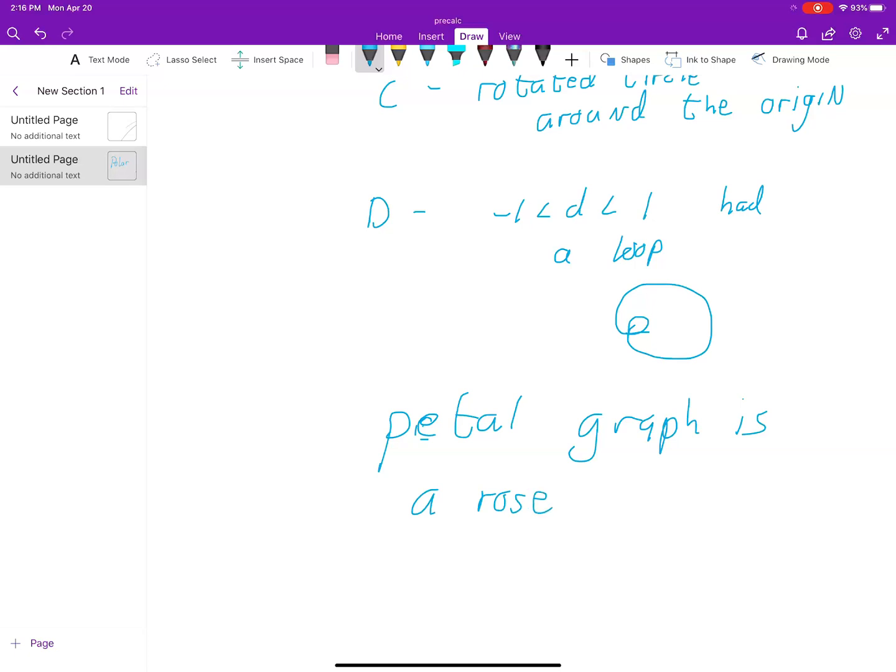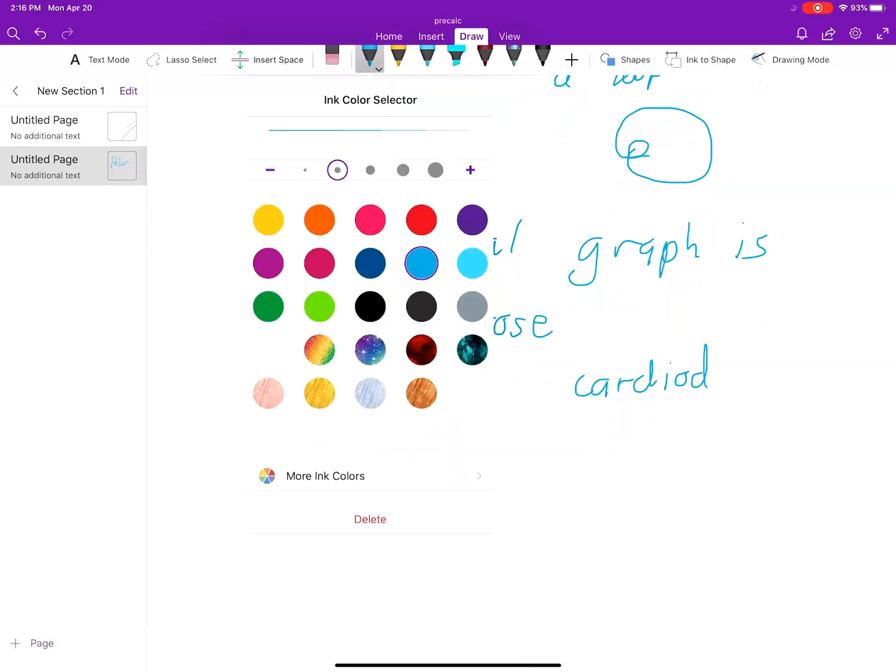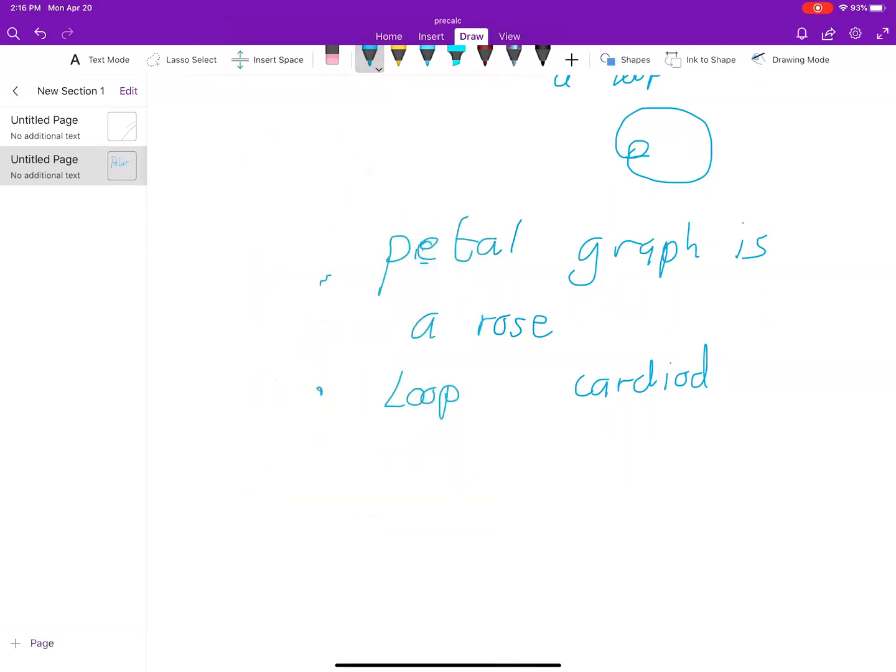And they usually say how many petals it has. All right? They call that a rose curve. If it has a little loop, it's called a cardioid type of graph. And mainly that's because it has that little loop in there. So it looks kind of like a cardioid.